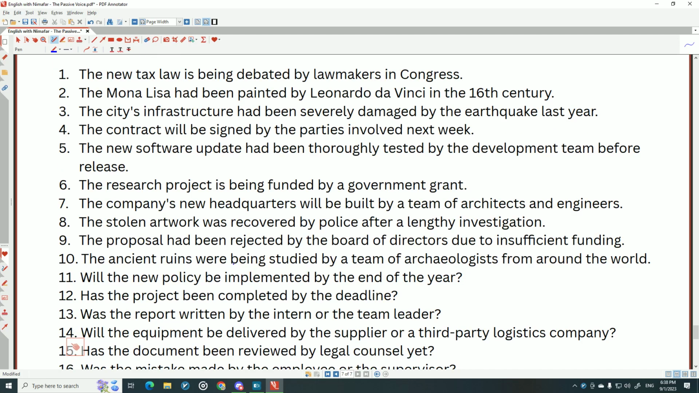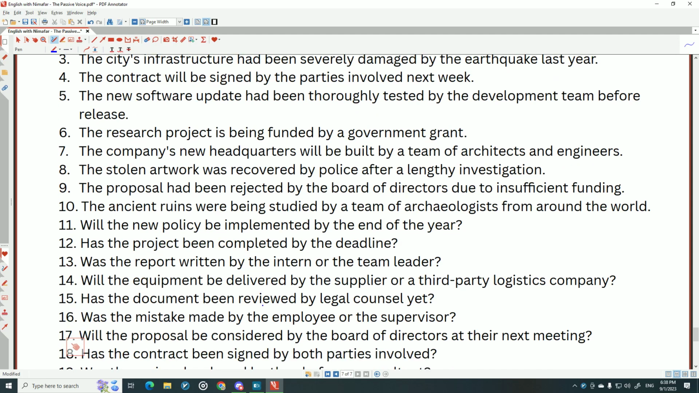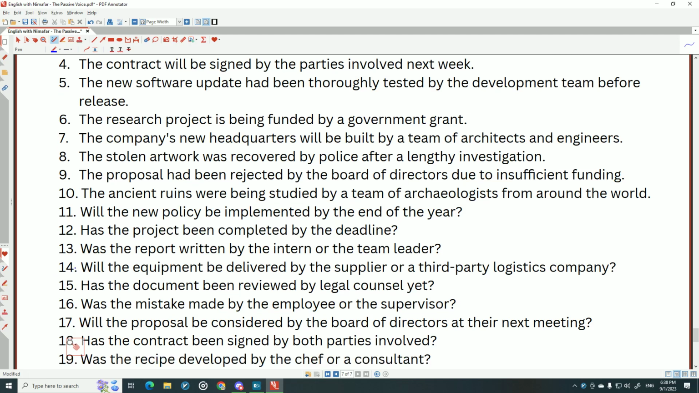Or the stolen artwork was recovered. The proposal had been rejected. The ancient drawings were being studied. Will the new policy be implemented by the end of the year? There are questions here. Has the project been completed? Number 13: Was the report written by the intern or the team leader?